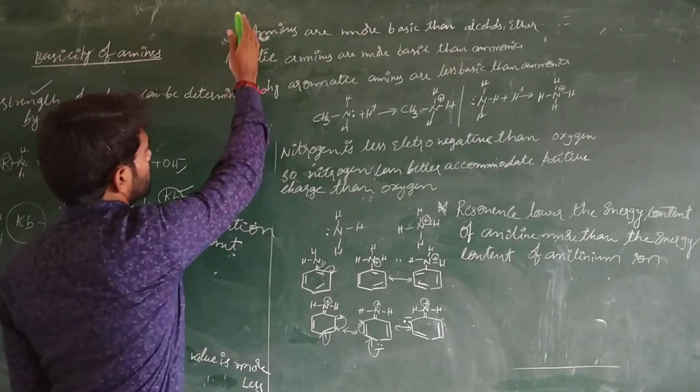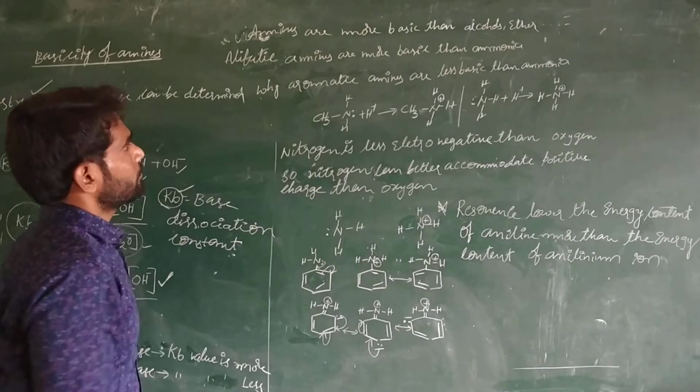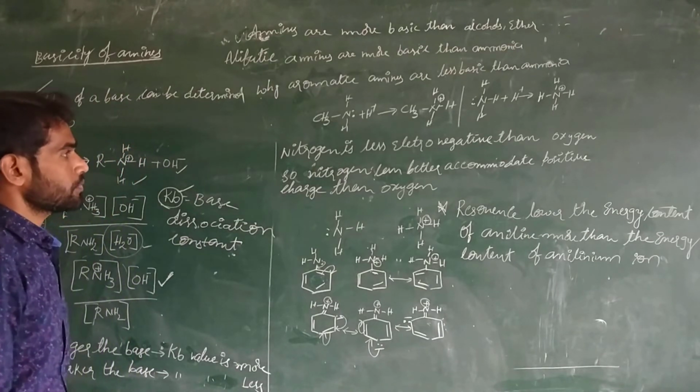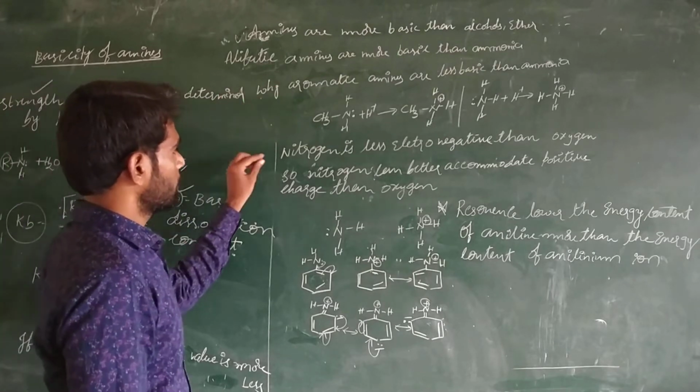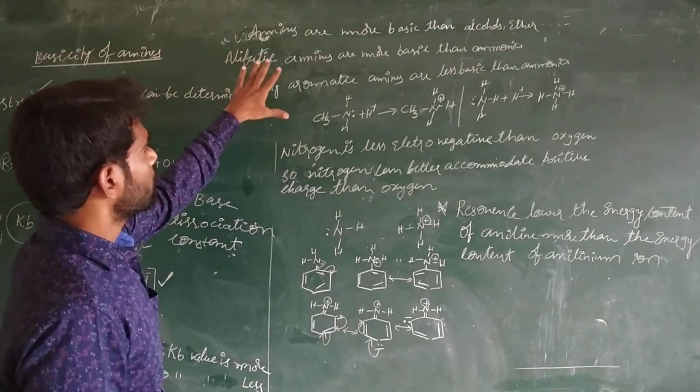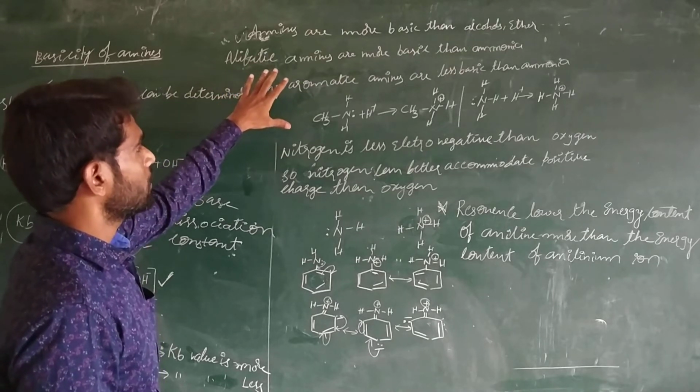The first statement is that amines are more basic than alcohols and ethers.